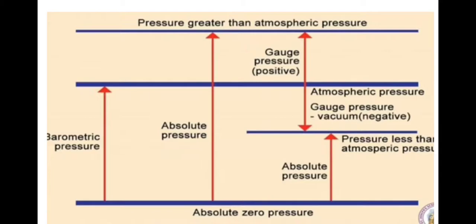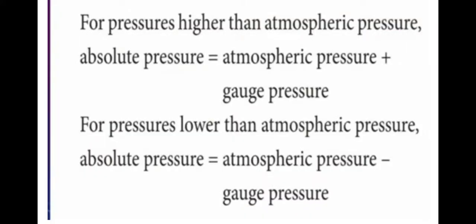The pressure below the atmospheric pressure is known as vacuum pressure. So, absolute pressure is measured from absolute zero. Gauge pressure is measured above atmospheric pressure. I think now you understand. For pressures higher than atmospheric pressure, absolute pressure is equal to atmospheric pressure plus gauge pressure. For pressures lower than atmospheric pressure, absolute pressure is equal to atmospheric pressure minus gauge pressure.